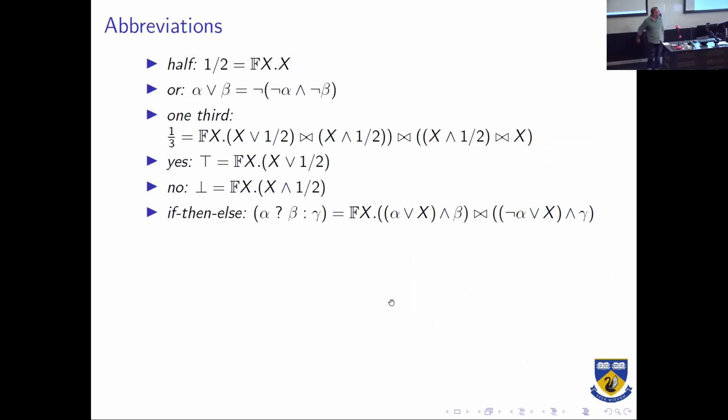So there are some interesting abbreviations. If we want half, we can just use the fixed point operator we've already seen. Third, it's a little bit easier once we add in a half and a disjunct. We haven't got a sense of truth in the language yet. We haven't put true in there. True is an abbreviation for a fixed point, x or a half.